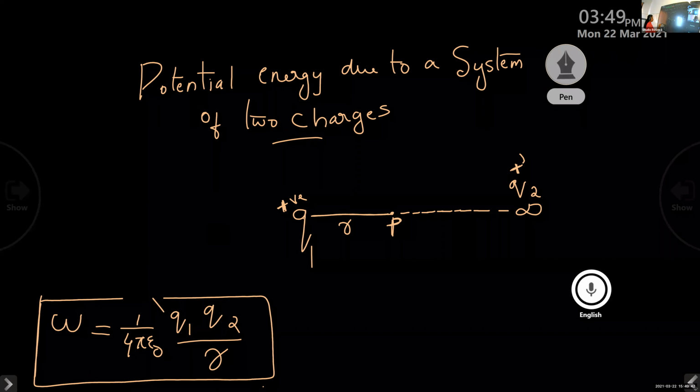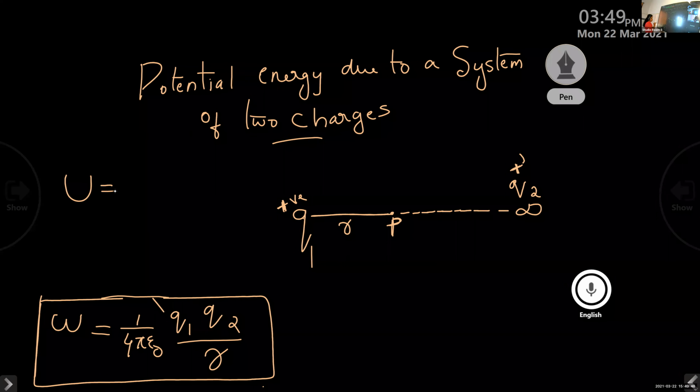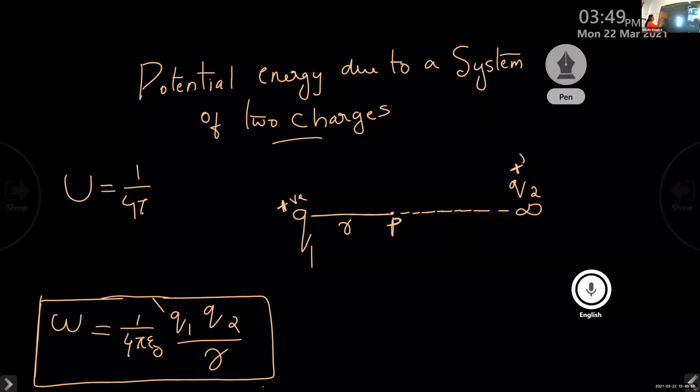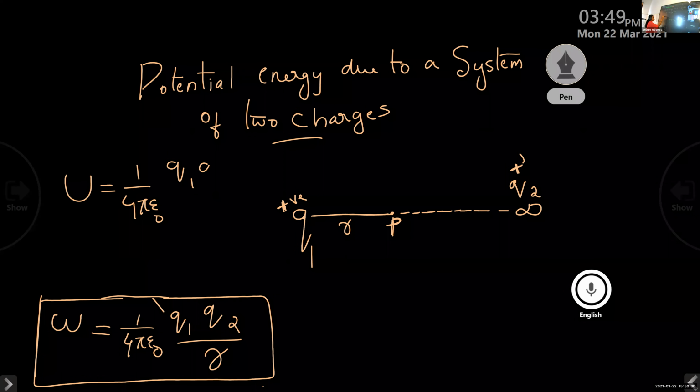So instead of W, we can write U. U is representing the potential energy. So the potential energy due to the system of two charges is given by U is equal to 1 by 4 pi epsilon 0 Q1 Q2 divided by R.